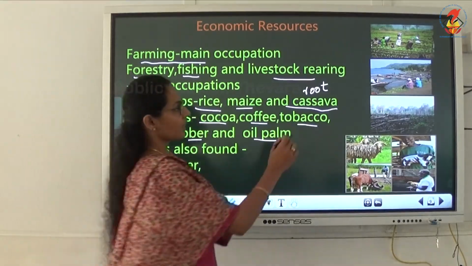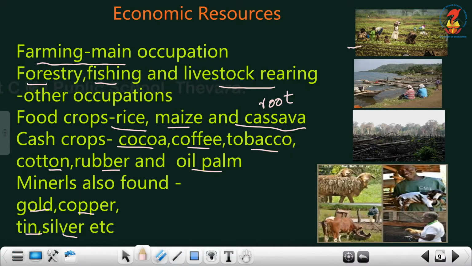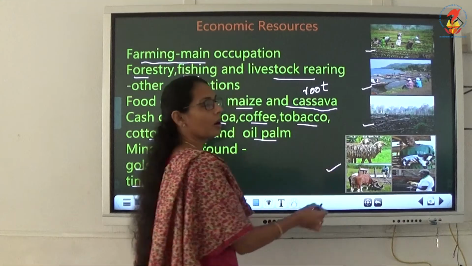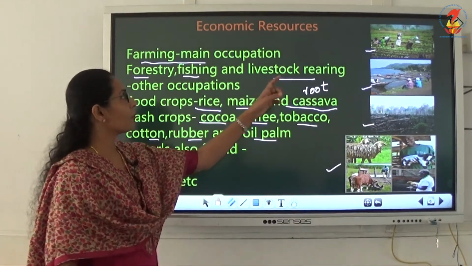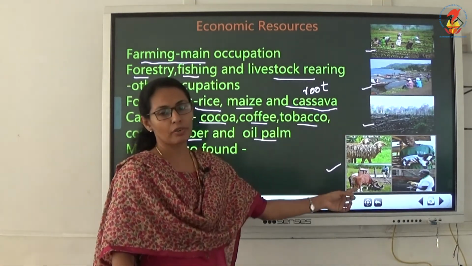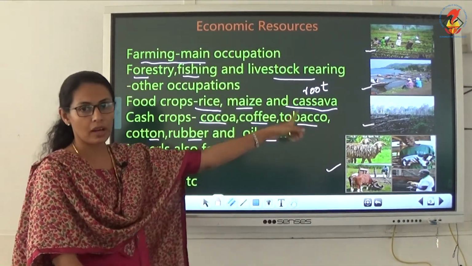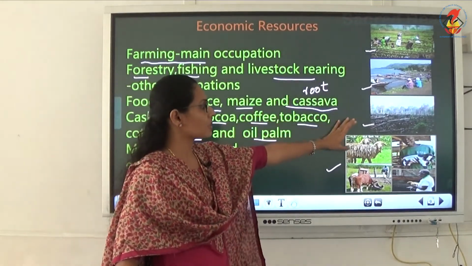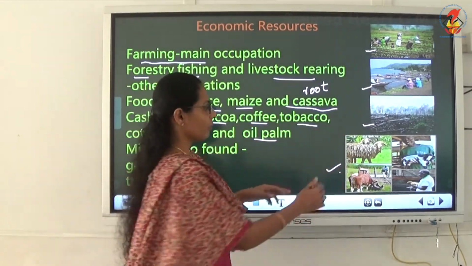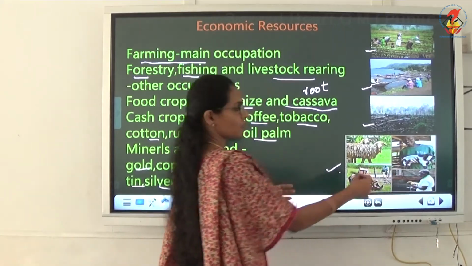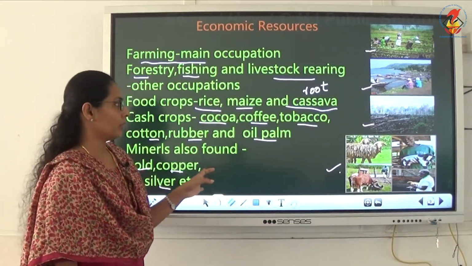So the major occupations are farming, then fishing, forestry, and livestock rearing, with lots of animals such as sheep, buffalo and goat. These are the important occupations of the people living in the Congo. Livestock rearing means different varieties of animals are reared.